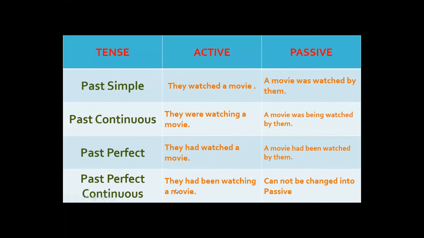Past perfect continuous tense: they had been. This is the helping verbs of the tense, and then the progressive form of verb because it's a continuous tense as well. This is the object. This tense cannot be changed into passive voice.